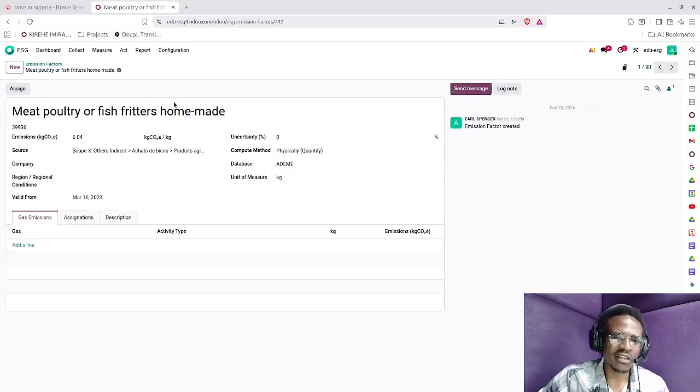As you've noticed, this is literally me teasing some of y'all, and I will offend everyone equally. So I'll look at both vegan and non-vegan dishes. So meat, poultry, or fish fritters, which are homemade. What are the emissions according to this emission factor from Adimi? 6.04 per kg. 6.04 kilograms of CO2 per kg.